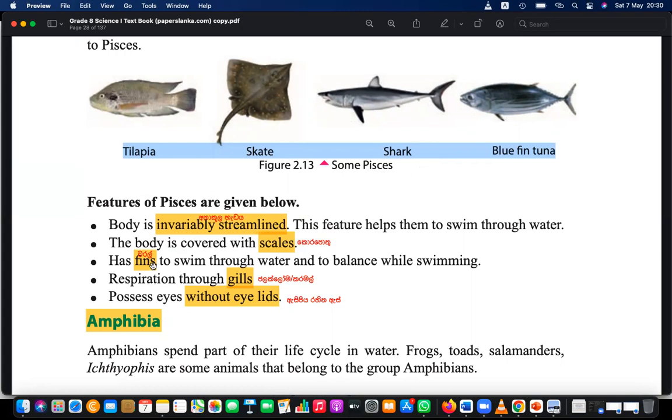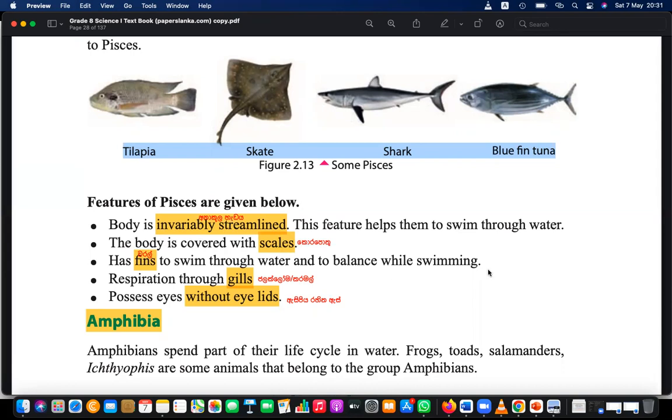So they use fins. If you need, you can write down these points. These are the features: their body is covered with scales for protection. And they have fins. Why are fins there? For balancing as well as for swimming.